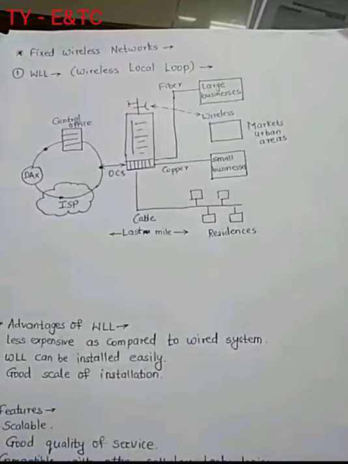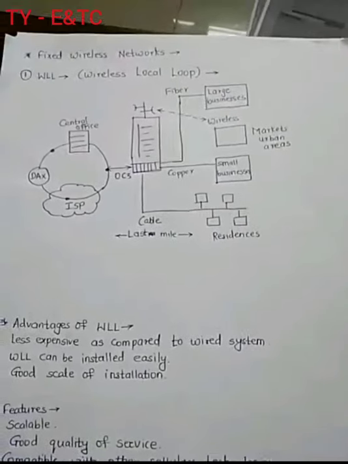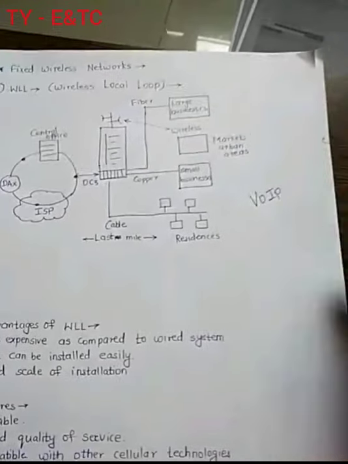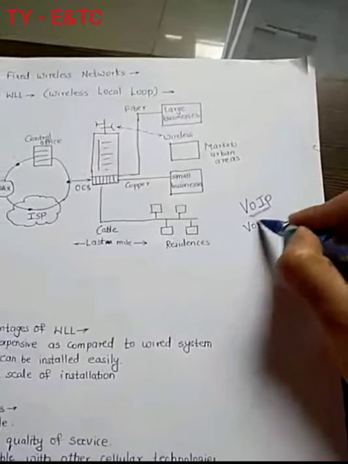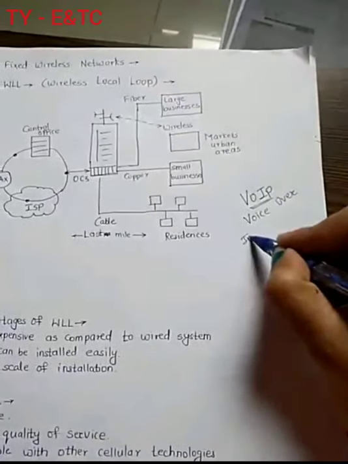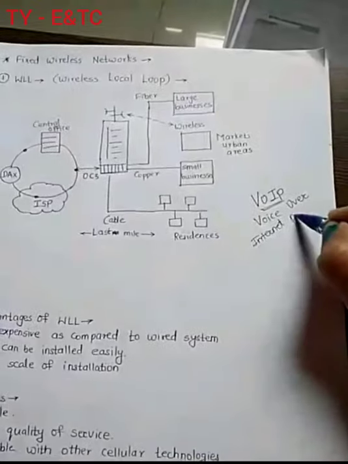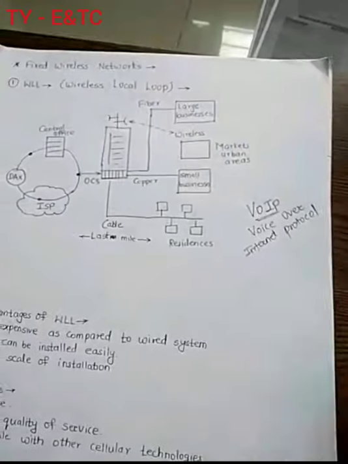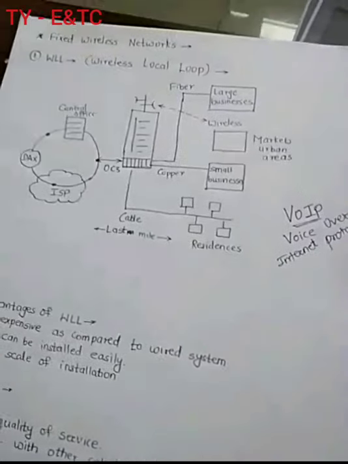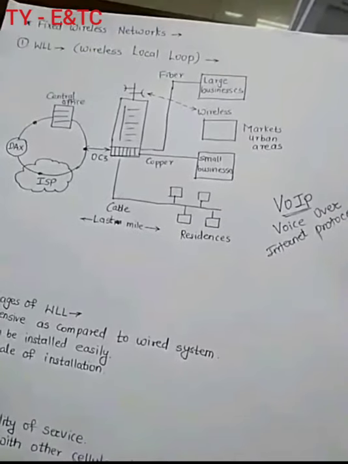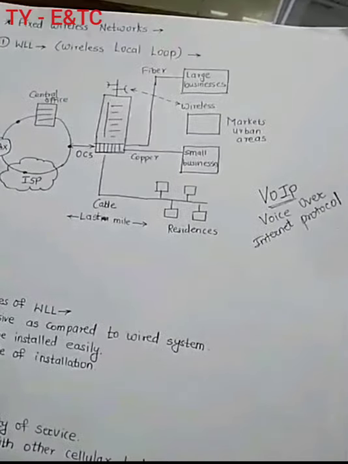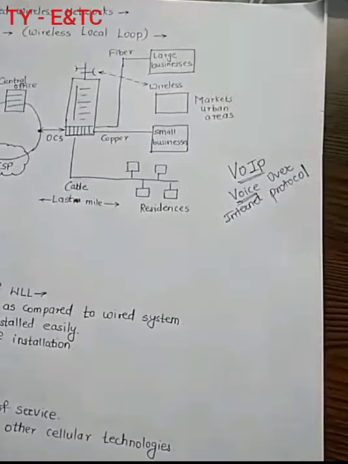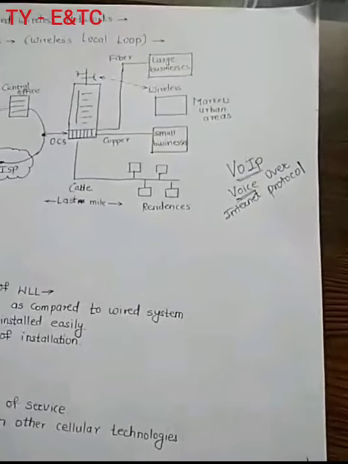Now we have one concept, if you have heard, related to the internet, called VoIP. VoIP means voice over internet protocol. VoIP is one kind of concept available in internet communication. Through the internet, we are transferring the signal, and that signal is in the form of voice. Whenever you are connecting one person to another, you can make a video conference, a video call, or transfer a voice signal.